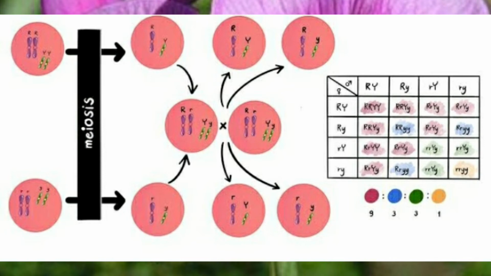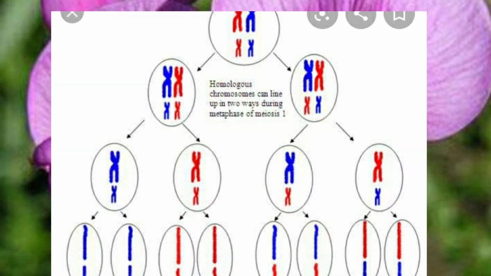So this principle describes how different genes independently separate from one another, when reproductive cells develop.